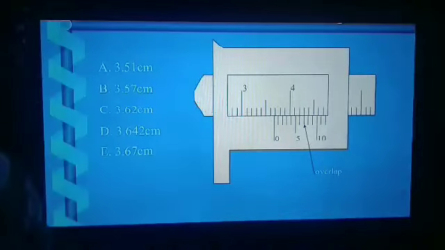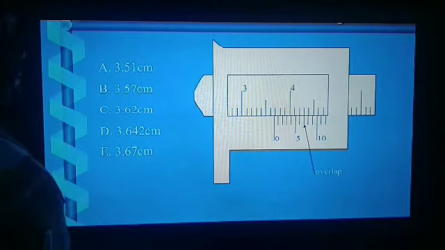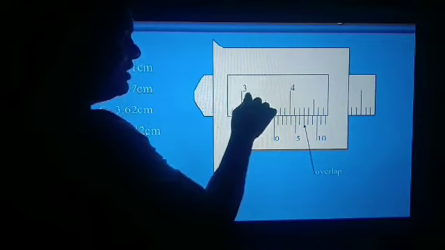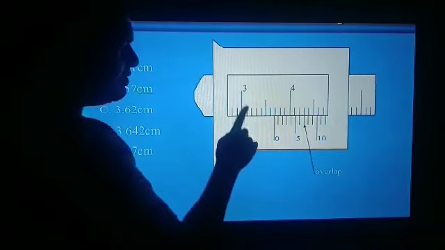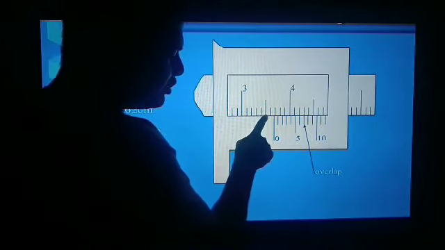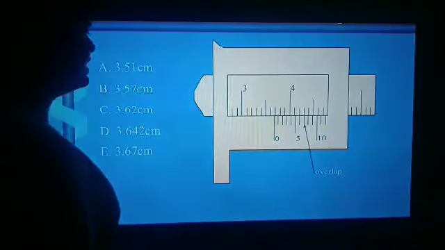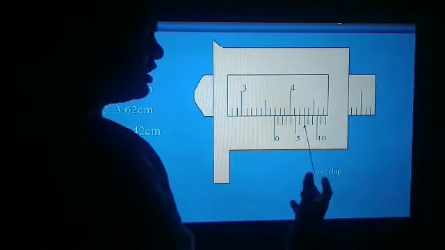Now this is your homework. You have to read this value, and let's see how to read it. This is the value 3 centimeter or 30 mm. So it is 3 centimeter, 3.1, 3.2, 3.3, 3.4, 3.5, 3.6. So the main scale reading is 3.6.